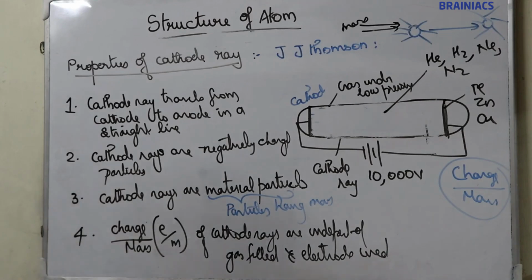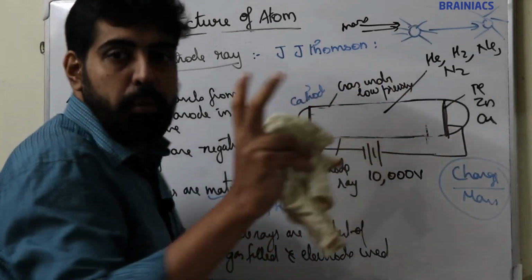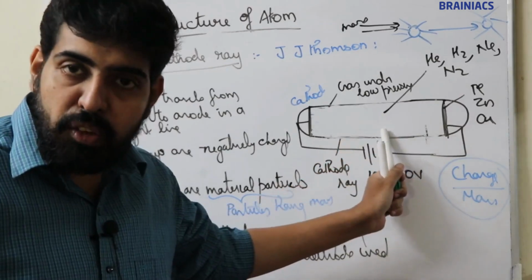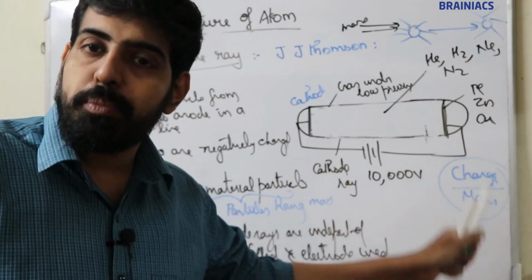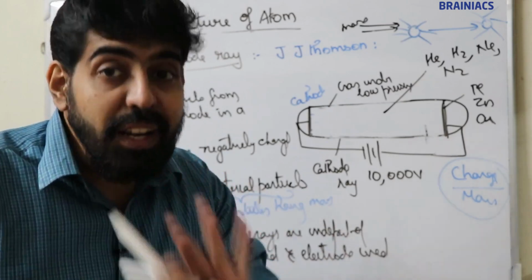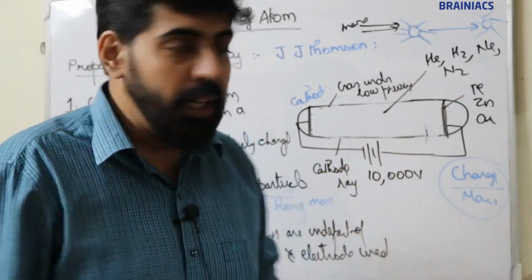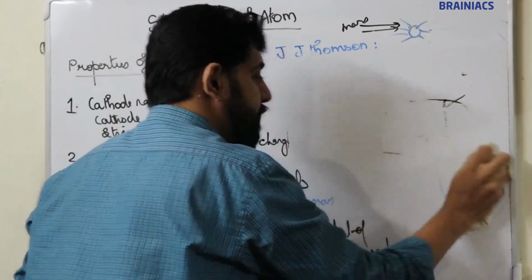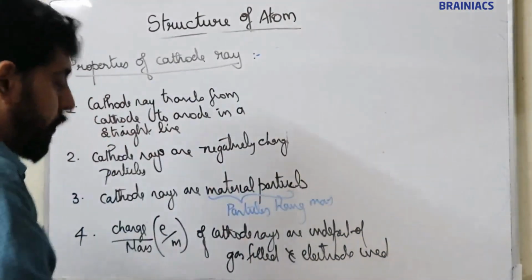Now we have to study two more points, properties, not postulates. So the last point, the 4th one, is that he changed the gas filled in the discharge tube and he changed the electrode used, but the charge to mass ratio remains the same for cathode ray irrespective of the nature of gas filled in the discharge tube and electrode used. I think it's clear. Moving on to the 5th one.